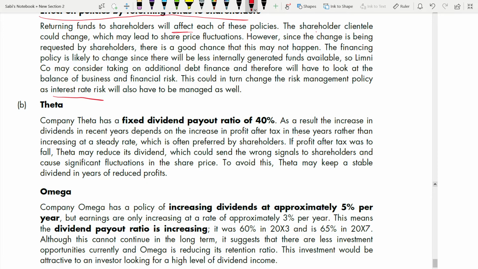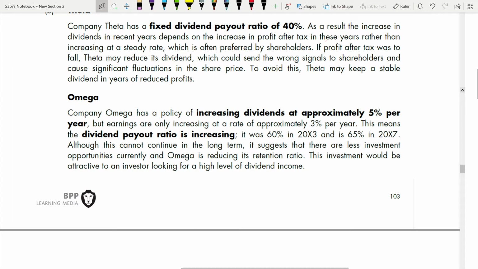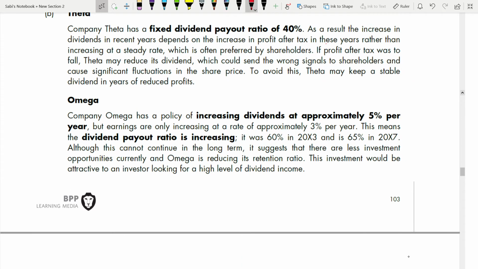So now let's go to Omega. Omega, if you see, they have calculated some ratios. We'll see how they've calculated. First, we'll read what they have given under Omega. So company Omega has a policy of increasing dividends at approximately 5% per year, but earnings are only increasing at a rate of 3% per year.